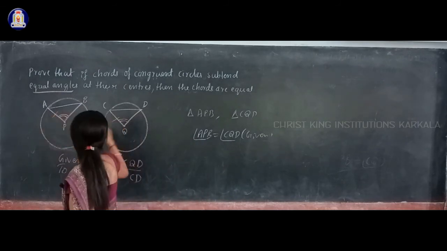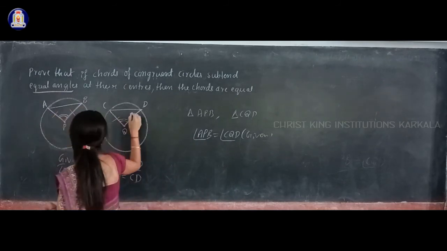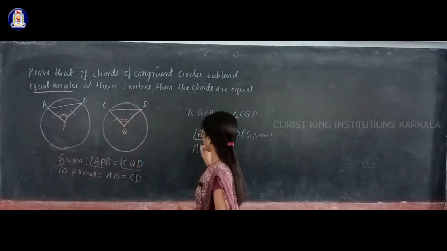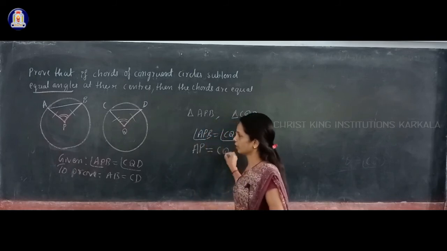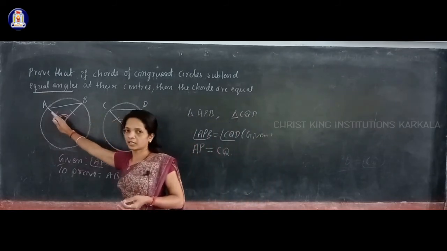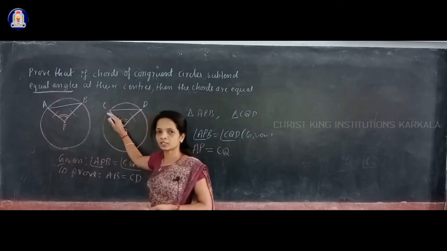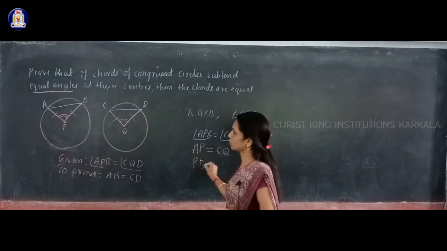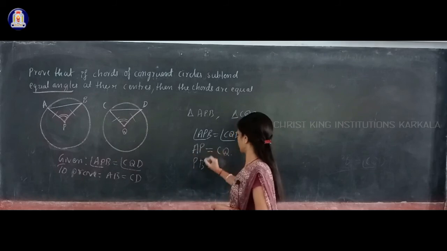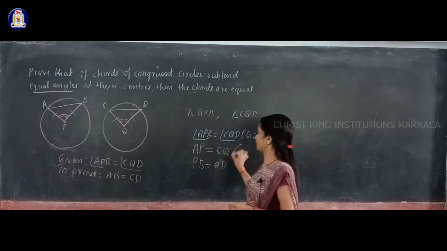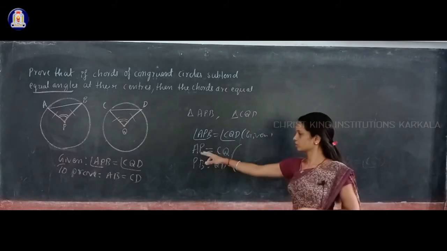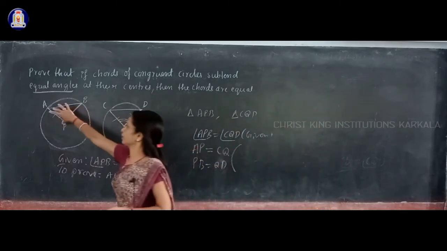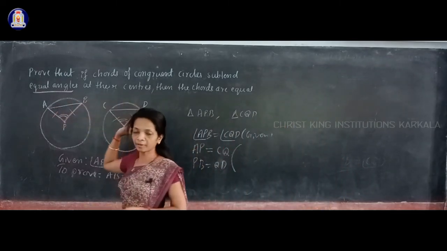So AP is equal to CQ, and PB is equal to QD. One side you take in this triangle, another side in this triangle. The reason is the same: because these are radii of congruent circles, they are equal.